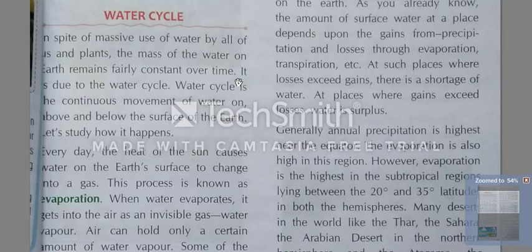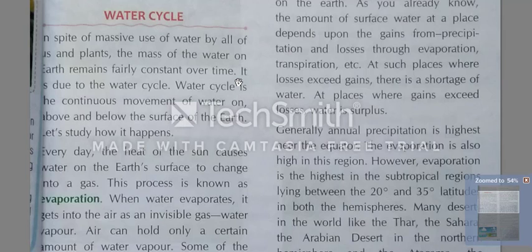Massive means big, vast. We mostly use more and more water. Plants also use the water, and after using this much water, the availability of water is constant. Okay, it is due to the water cycle.